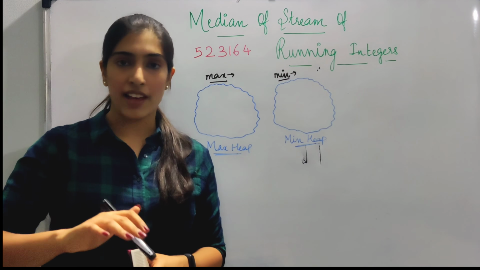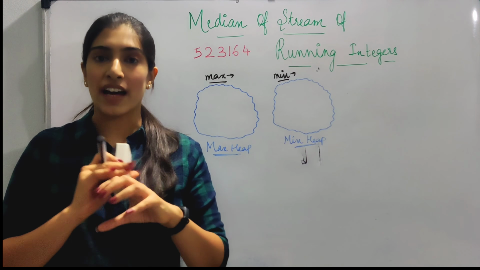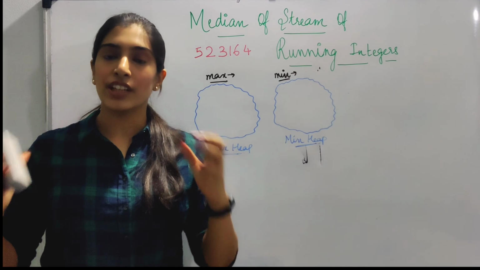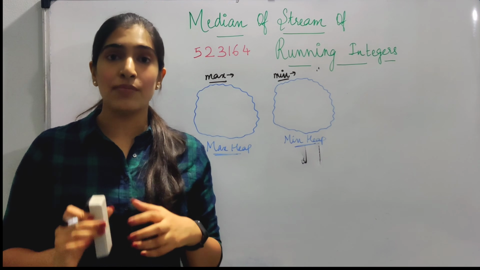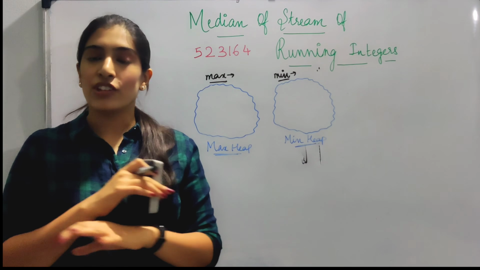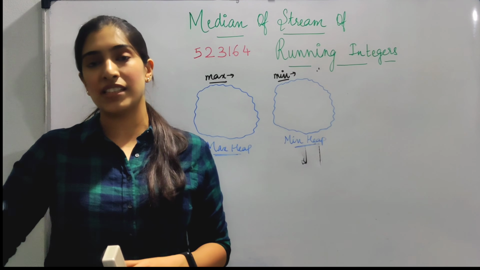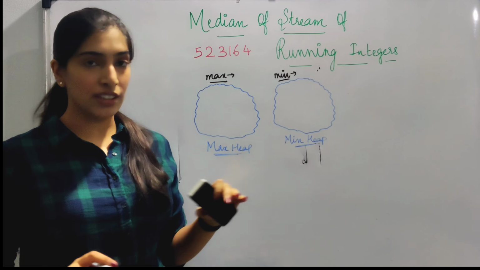You don't have to do anything. You just keep inserting values in the priority queue, and when you extract the value, it will return you the maximum or the minimum value. As simple as that. So you don't have to freak out thinking of max heap, min heap, priority queue. These are actually making our lives much easier. We don't have to care about anything. Just keep inserting values into the structure and keep extracting the values one by one. That is it. So we'll be doing that.